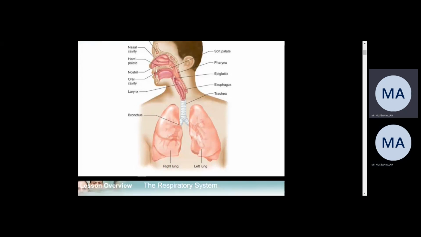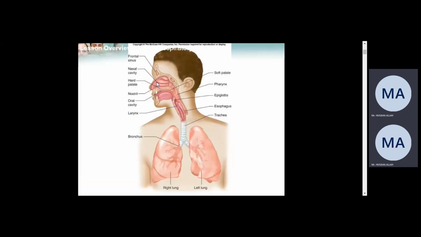How many lungs do we have? Okay, 2, right? Left lung and right lung. The first part to which the air or the mixed gases enter, right? That is the nose, or we call it the nostril. This part is called the nostril. Then it will be given to this part, which is called what? Which is called the pharynx part.